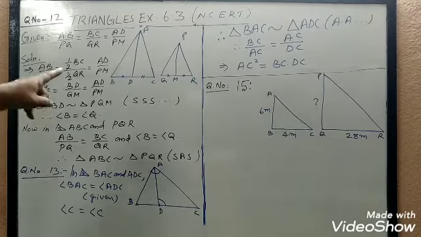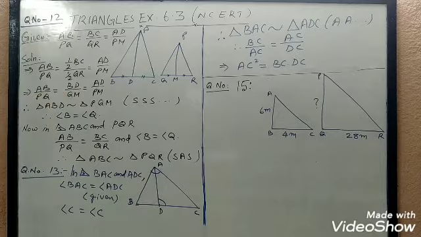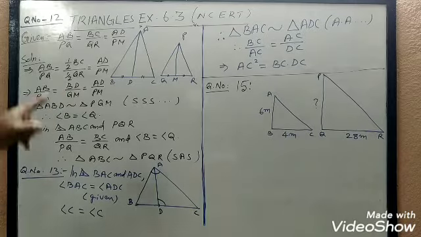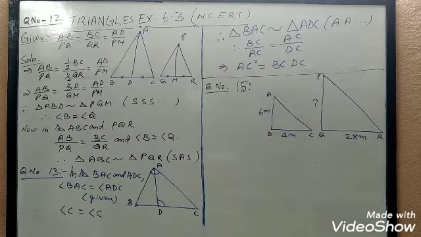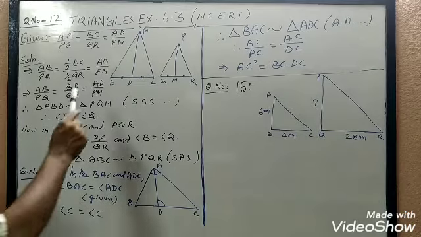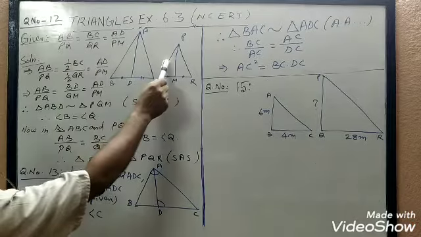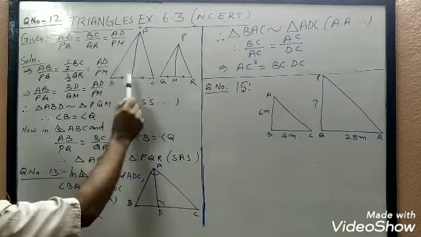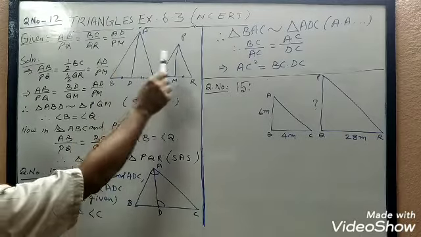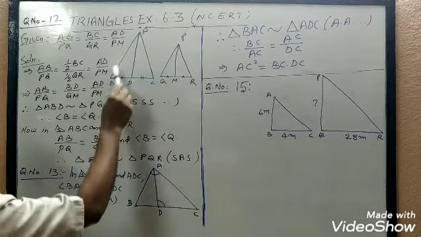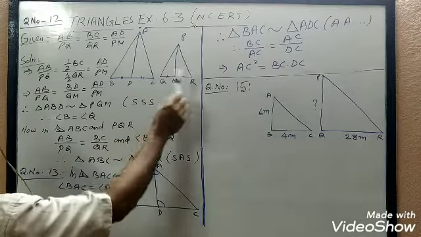See figure 6.41 on the board. Show that triangle ABC is similar to triangle PQR.